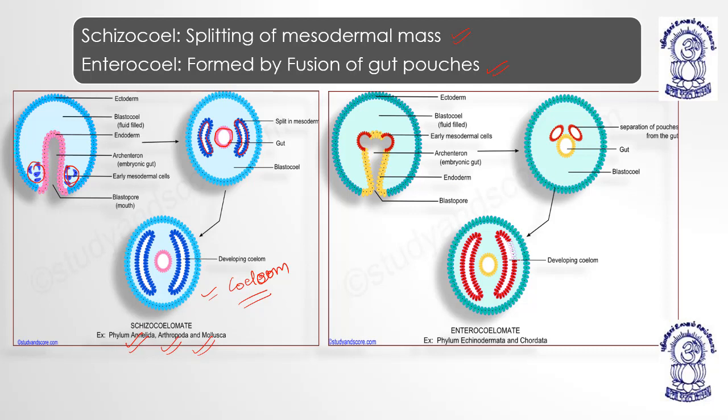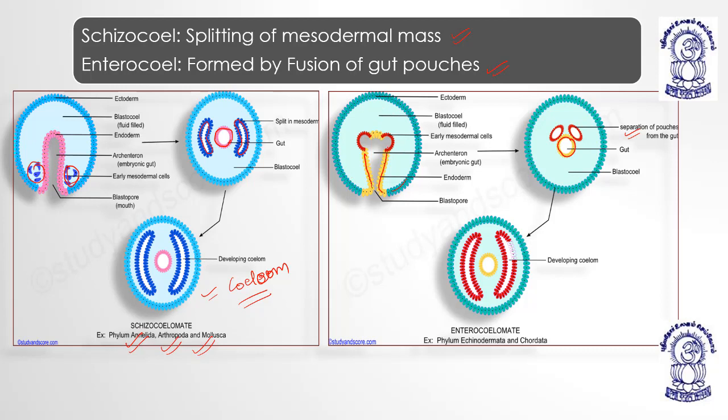Now in case of enterocoelom, you can see the separation of pouches from the gut. This is gut. During the developmental process, these are endodermal cells, the blue ones are ectodermal cells, right? And this is the developing embryo which is being shown.